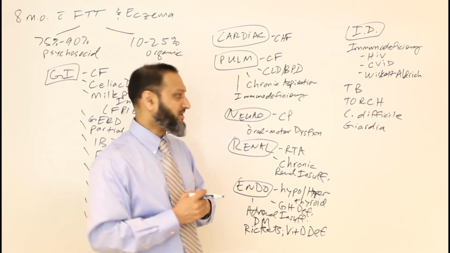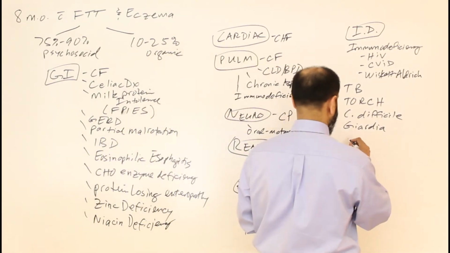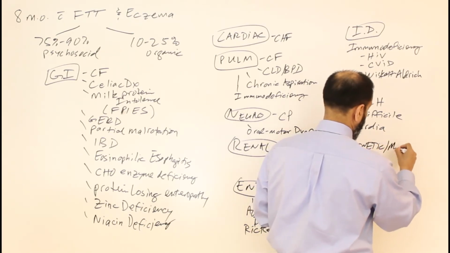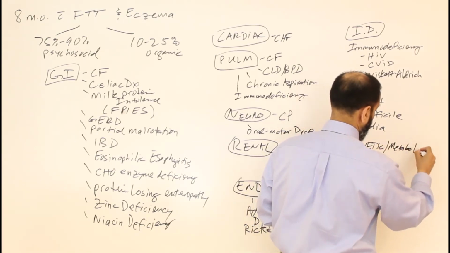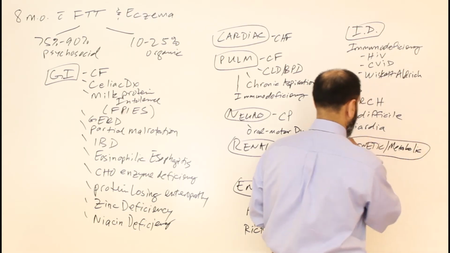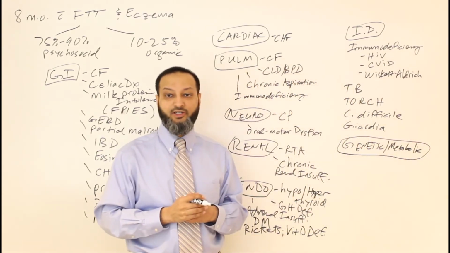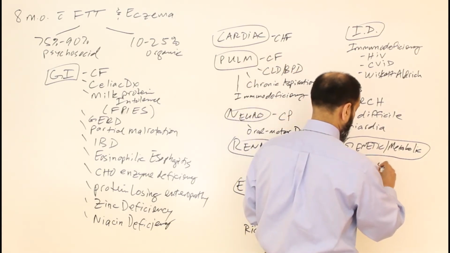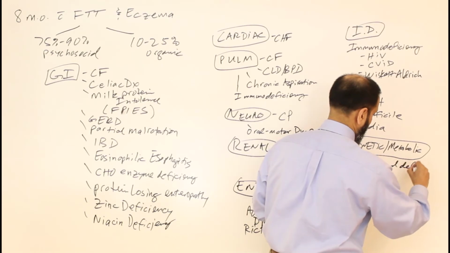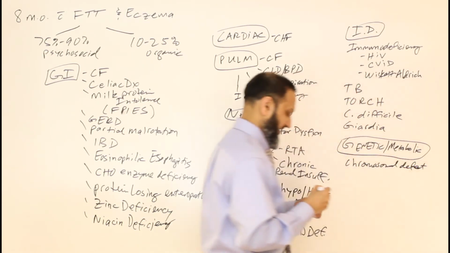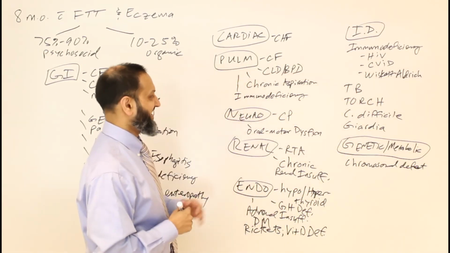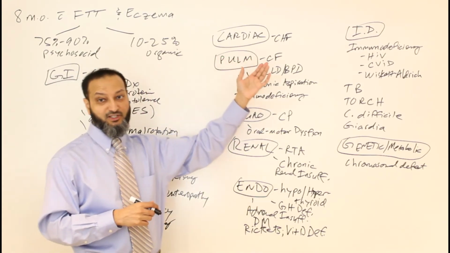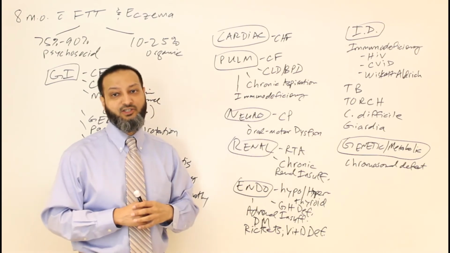In the last couple of categories we've kind of alluded to, let's talk about genetic or metabolic types of things. We've talked about a few of these, so genetic or metabolic causes of failure to thrive. In this category, you can have a lot of chromosomal defects, so any chromosomal abnormality, any trisomy or other chromosomal defects, can cause that. A lot of times they will give you CP and neurologic issues, or you might have cardiac issues related to that, so a lot of the chromosomal defects you have to think about as well.